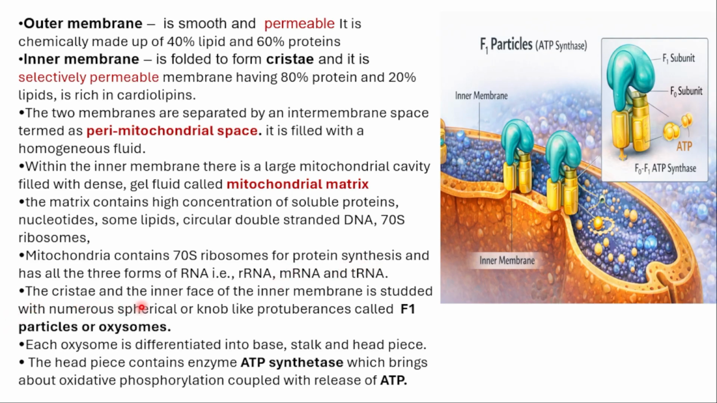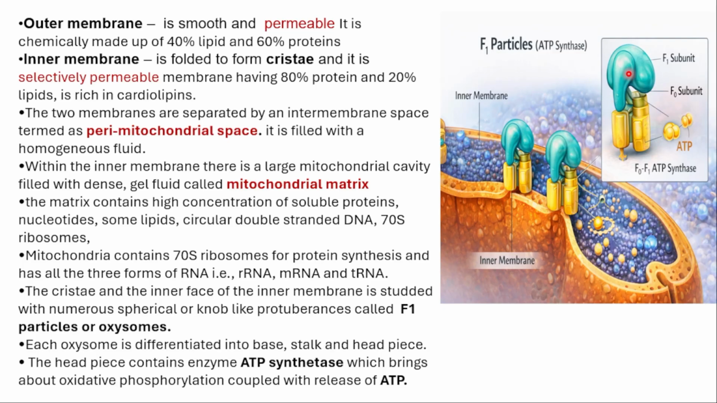The cristae and the inner face of the inner membrane are studded with numerous spherical knob-like protuberances called what? F1 particles or else oxysomes. See, the inner membrane has studded spherical knob-like structures which are said to be F1 particles, or else they are also called oxysomes. This is the oxysome. Okay.